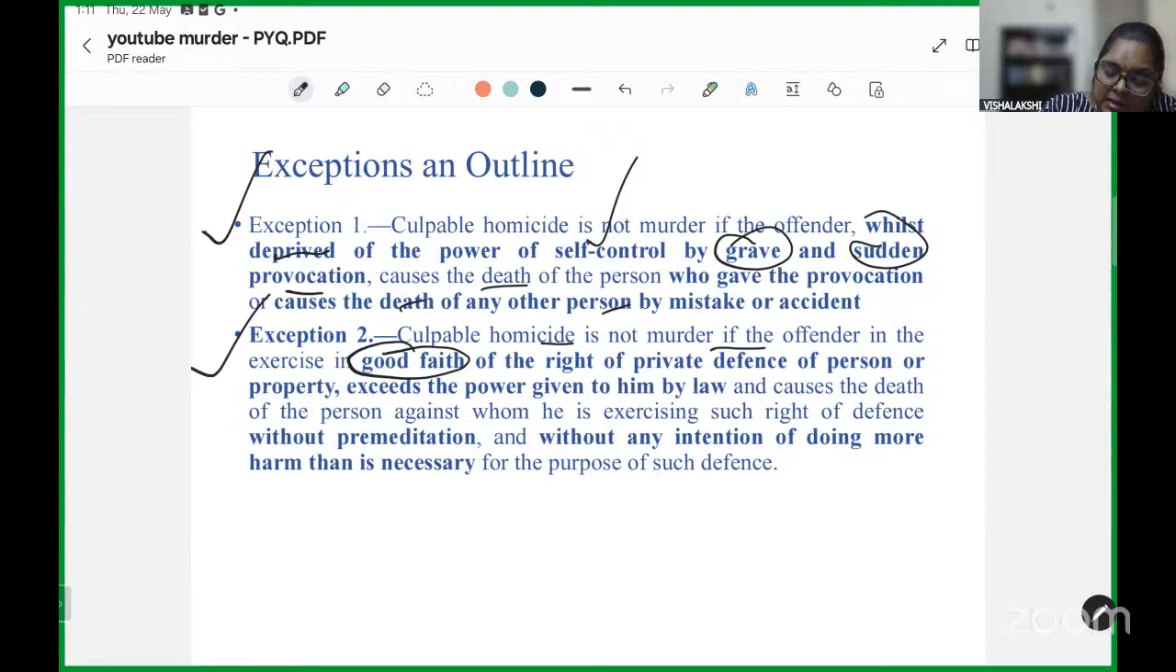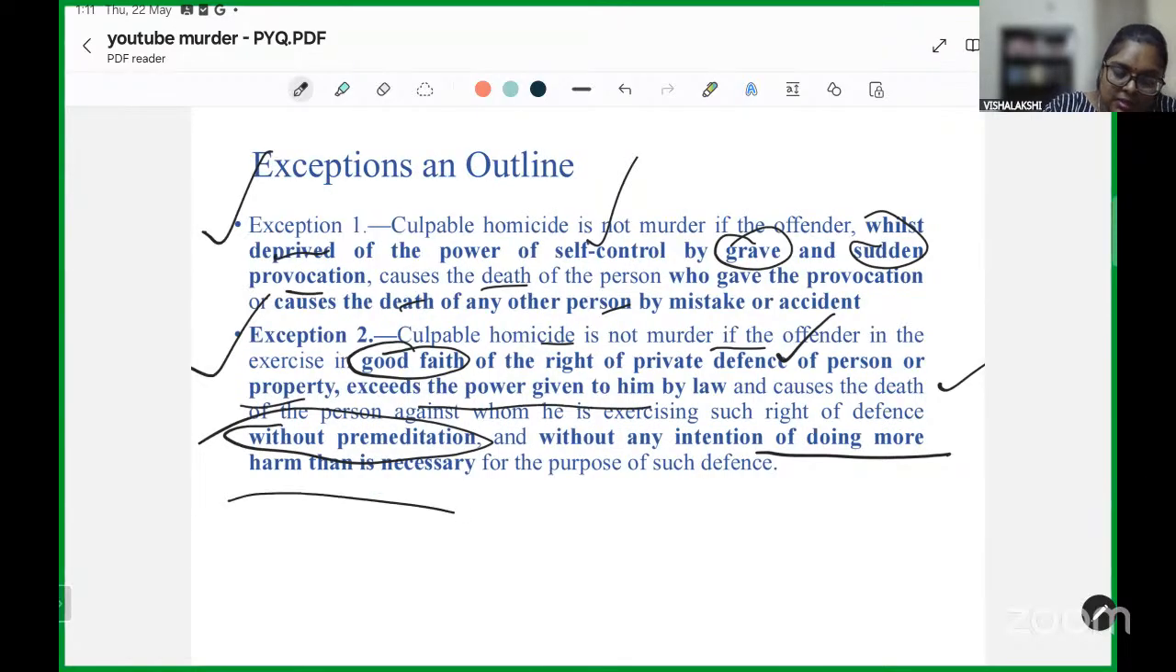in good faith, the right of private defense of person or property exceeds the power given to him by law and causes the death of the person against whom he is exercising such right of defense, only if it is done without premeditation, without any intention of doing more harm than what is necessary. Without intention, you can cause more harm, except that it must be without intending to do the same and without